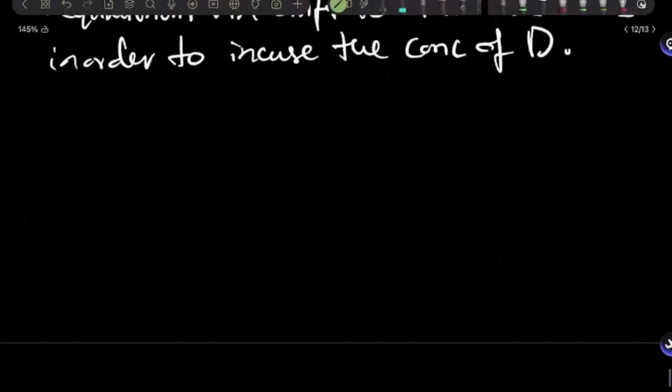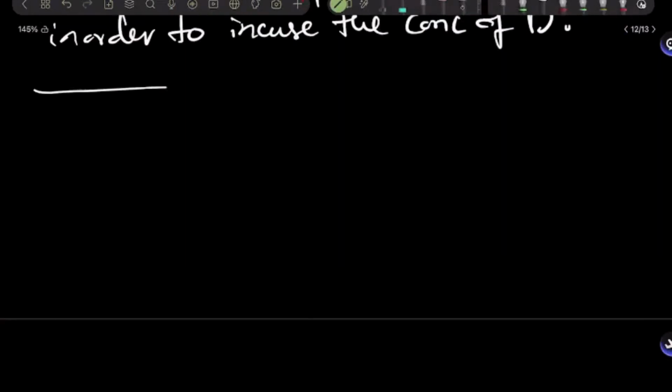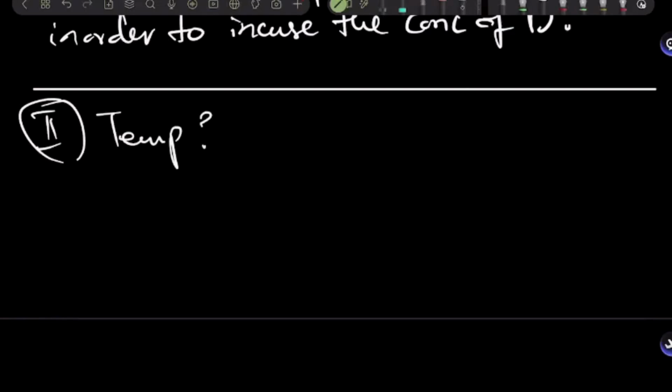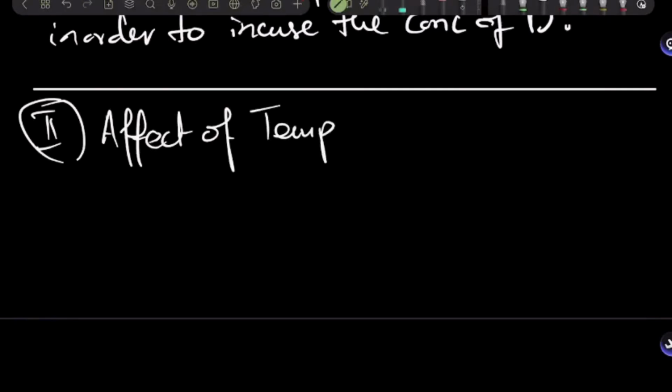The next factor that we have to discuss will be temperature. Factor number 2 is, let's write it like this. Factor number 2 is temperature. How does temperature affect equilibrium? Let me write effect of temperature on equilibrium.